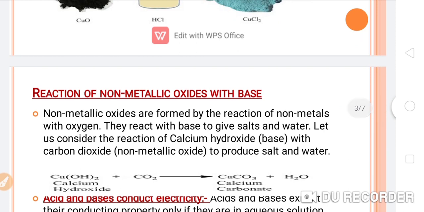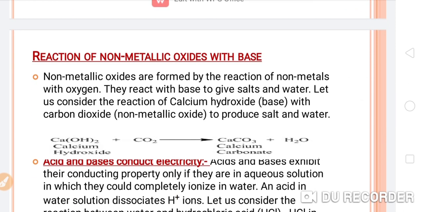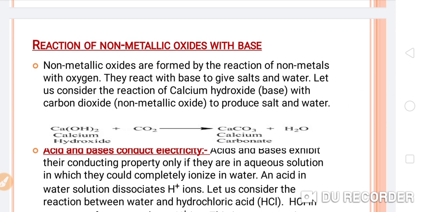Now the second reaction which we have to discuss here, this is not a type of reaction, this is the chemical property of acids and bases. So let's see the reaction of non-metallic oxides. This is another type of reaction, of non-metallic oxides with a base. So students, as we know that non-metals have an acidic nature, and if they react with oxygen, they will convert into acidic oxides, and these acidic oxides, when they react with any base, will also convert into the respective salt and water will form.